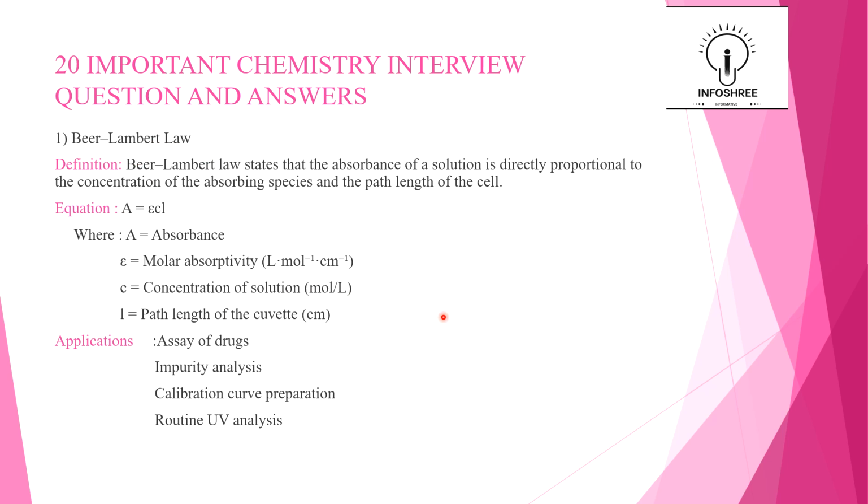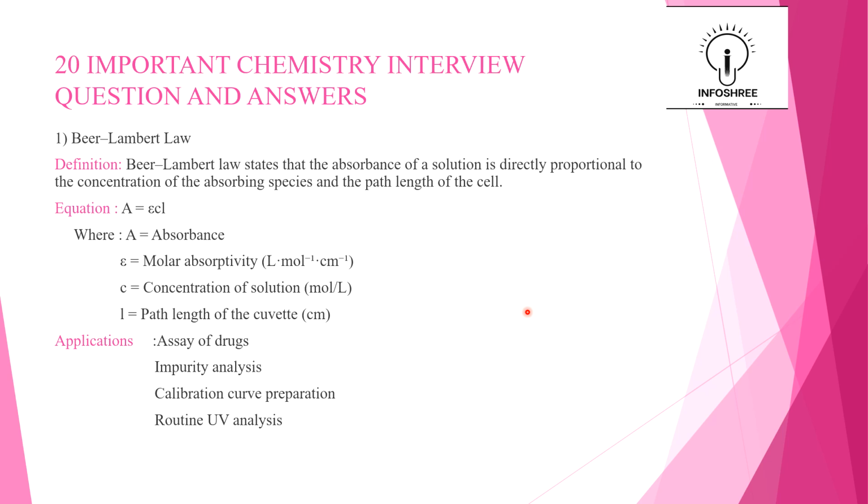Beer-Lambert's law. Always in a degree and in an MSc also we learned Beer-Lambert's law. But if suddenly the interviewer asks, we need to answer him in this way. So Beer-Lambert's law definition is: Beer-Lambert's law states that absorbance of a solution is directly proportional to the concentration of the absorbing species and the path length of the cell.